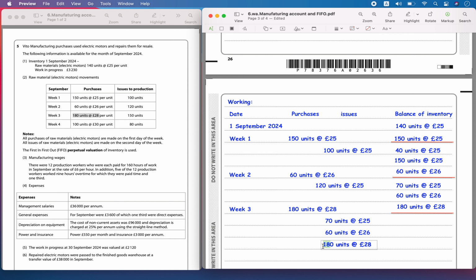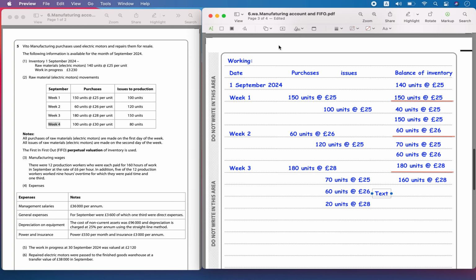So when you add up, it should be equal to 150 units. Okay, 70 at 25, 60 at 26 and 20 at 28. So these two are gone, and the remaining from this is 160 units at 28 is going to remain. Okay. Then in the week 4, some more units are going to be purchased. Okay, so 100 at 30 pounds. So right here, 100 at 30 pounds, and this is going to get placed at the bottom.